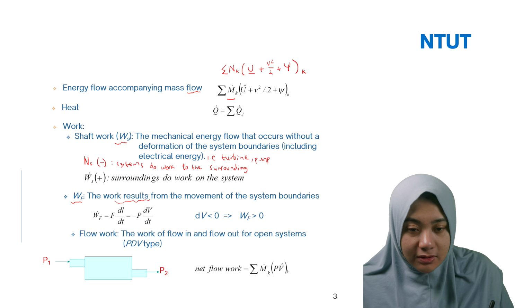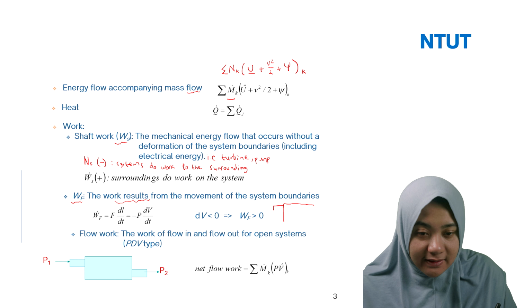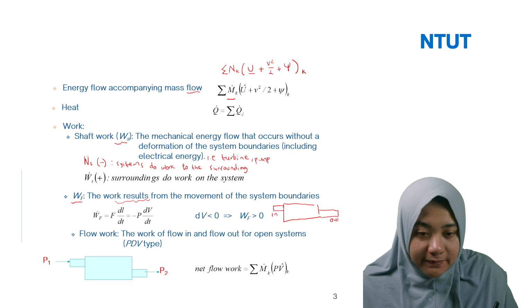Okay. So for example, I have almost a similar blue curve here. This is in, this is out. For example, in the piston, normally there is a tool that is freely moving.